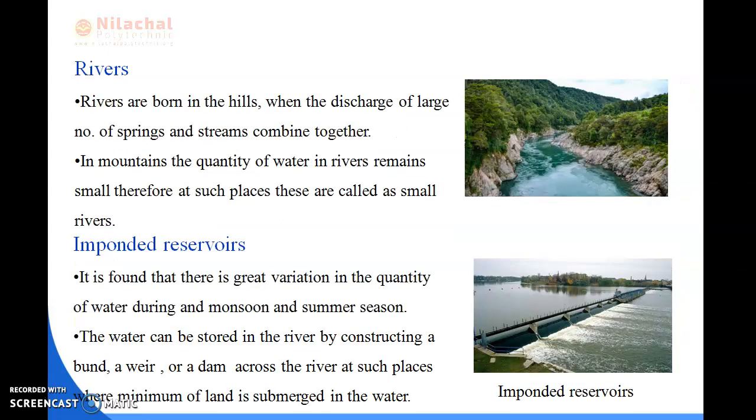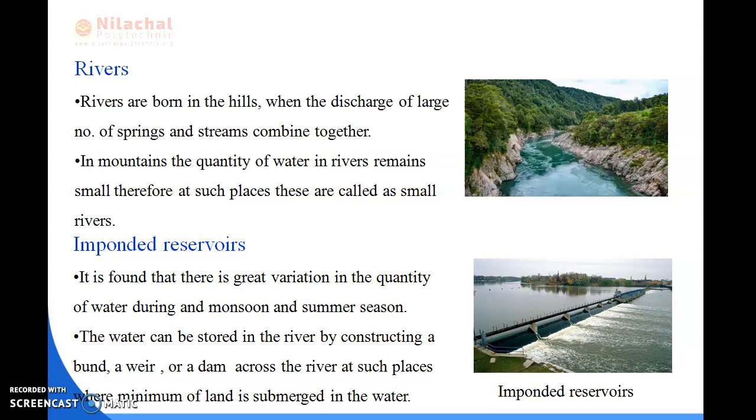So next is the river. Rivers are born in hills. You can see here the diagram of the rivers. Rivers are born when the discharge of a large number of springs and streams combine together. In mountains, the quantity of water in a river remains small. Therefore, at such places, they are called small rivers.